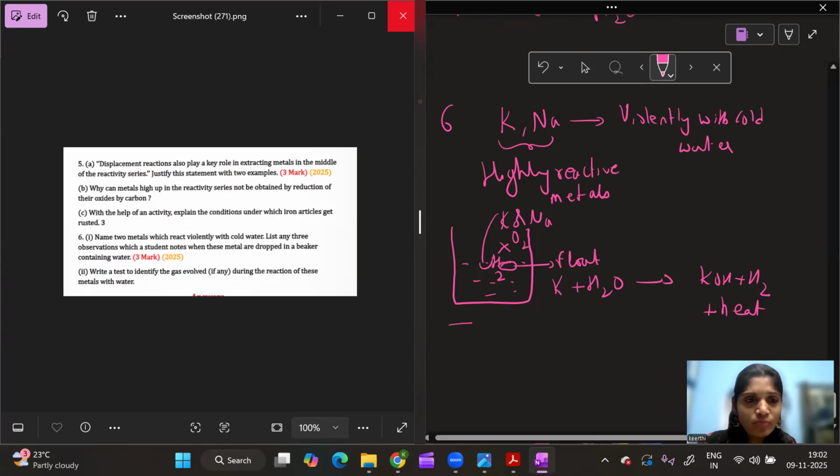So what are the three observations you can see here? I can see that the metals float on water. I can say that metals float on water because they have low density. Metals floating on water can be your one observation.